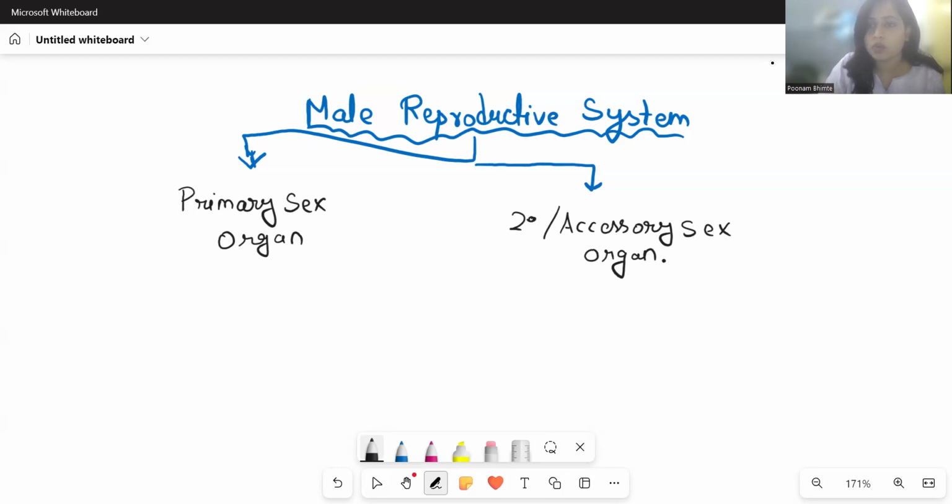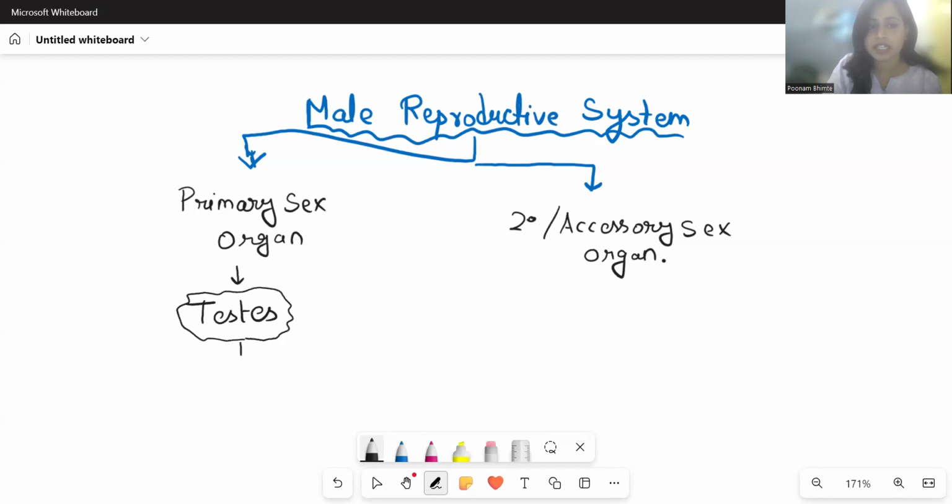See, now what is the meaning of primary sex organ? Primary sex organs are going to be the main organ jahan pe gamete formation is going to occur, where the actual gamete is going to form. That is the primary sex organ, and that is going to also produce the sex hormones or the hormones that are going to be required in the reproduction process. So in males, it is going to be testes.